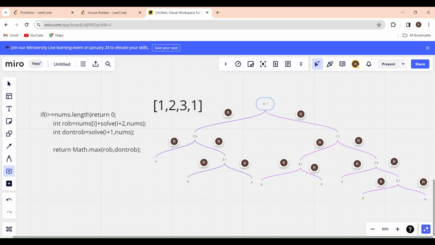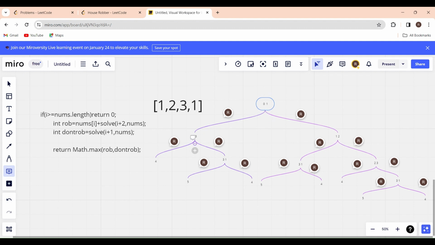So let us observe how we can optimize this solution. Okay, we have to minimize the repeated calls, right? Repeated recursive calls, right? So what are the repeated recursive calls here? Let us visualize here. Okay, so when we are at 0, we can go to 2 and we can go to 1, right?